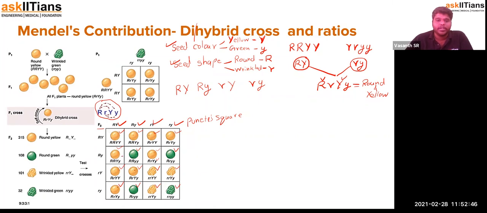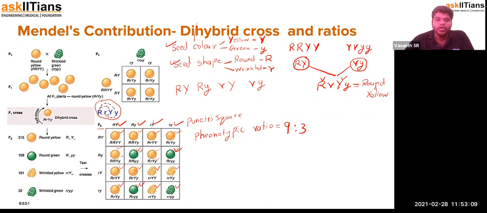6, 7, 8, 9. So for the expression of the characteristics, we say the phenotypic ratio would be 9 round yellow, and then round green, 1, 2, 3, that will be 3.